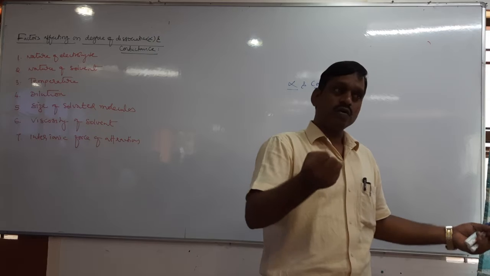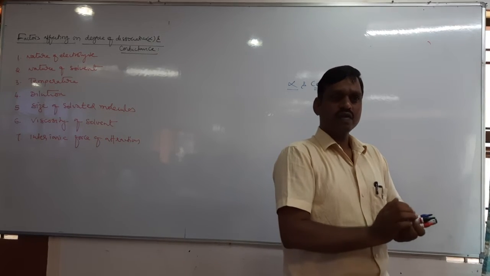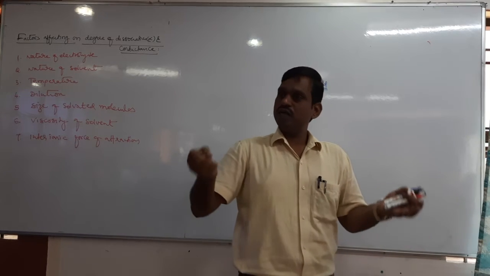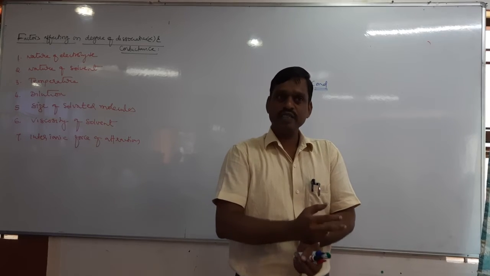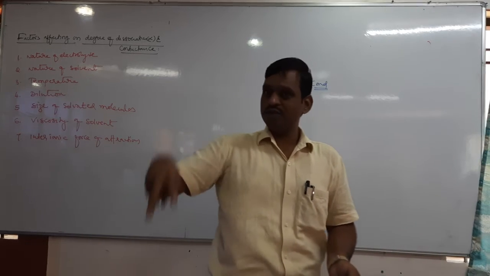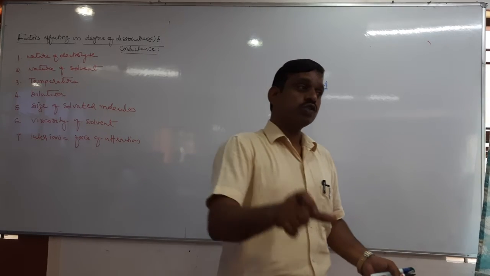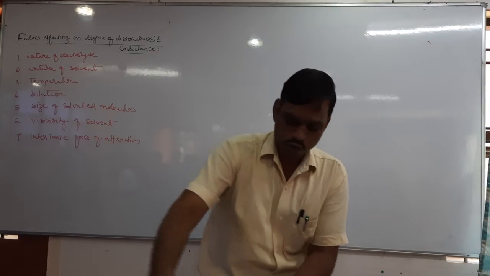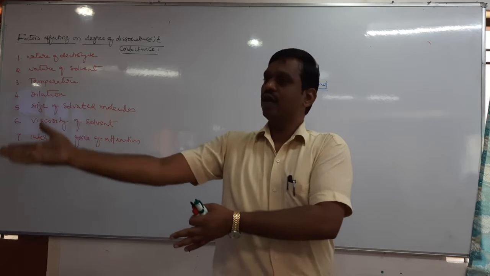Conductance is the capacity or tendency of ions to carry the electric current. Yes or no? That means when current is passed through any electrolytic solution, what happens? We know that cation moves towards one electrode, that is cathode. All anions move towards anode.